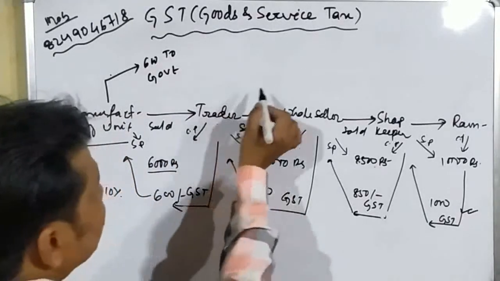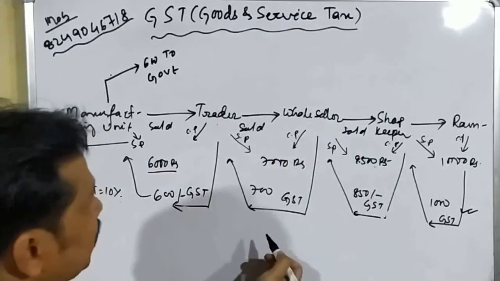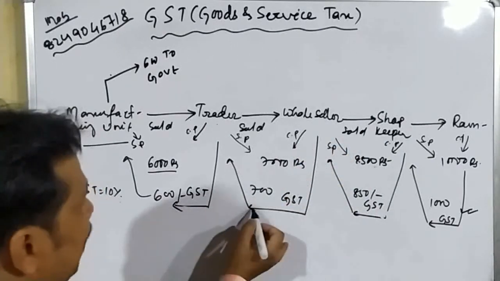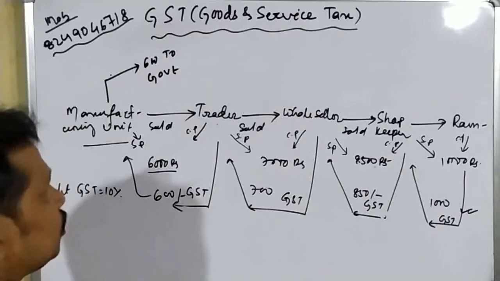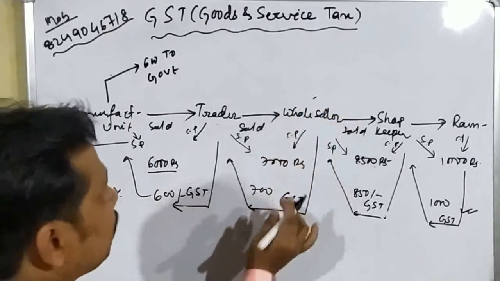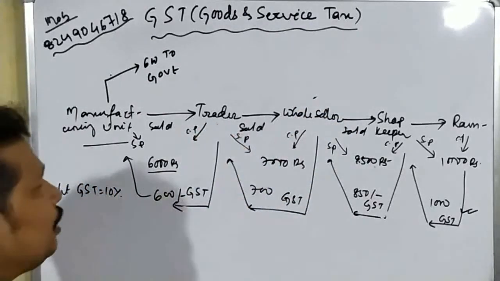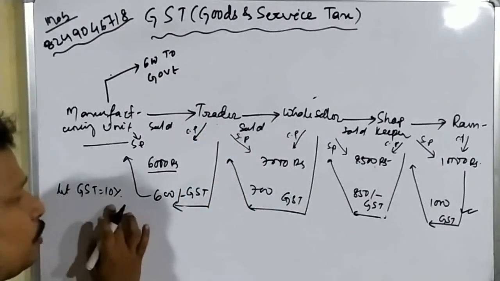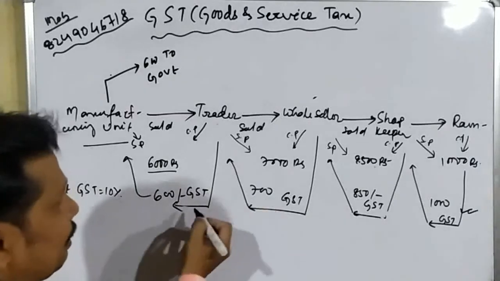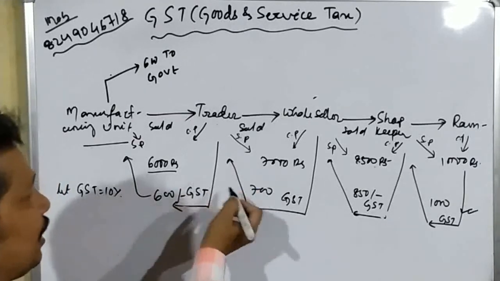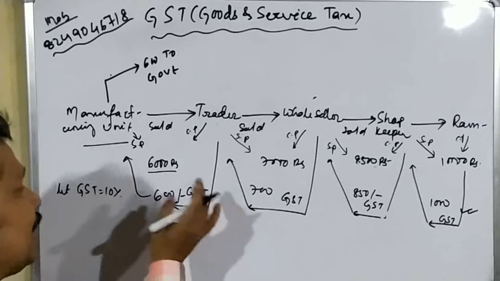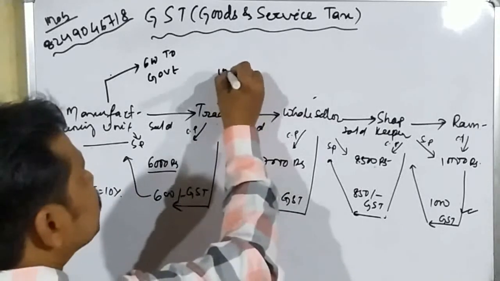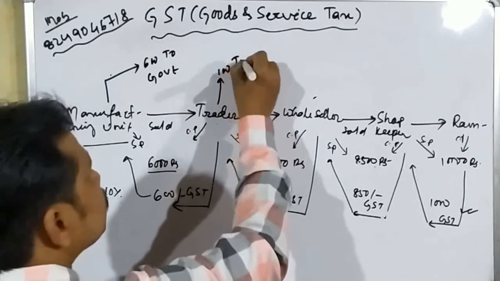Now when the trader sold that article to the wholesaler, here the final buyer is the wholesaler, and the wholesaler has paid 700 rupees. So here the wholesaler is the final buyer. That means why would the trader pay the 600 rupees? Already the trader has paid 600 rupees. And when he collects the 700 rupees, then he will keep the 600 rupees that he had already given, and again he will pay 100 rupees to the government.